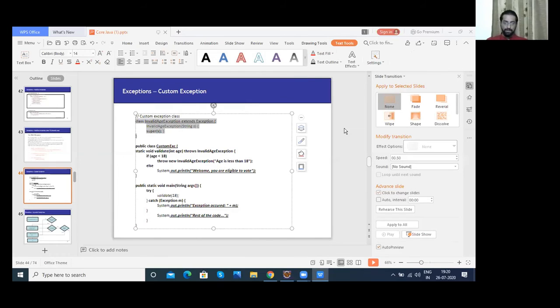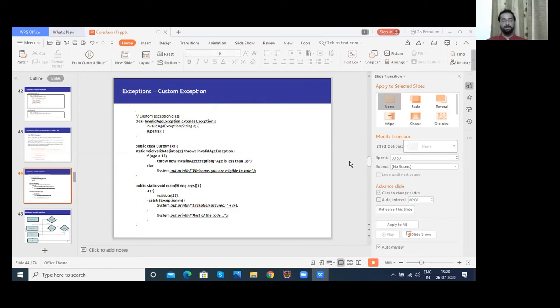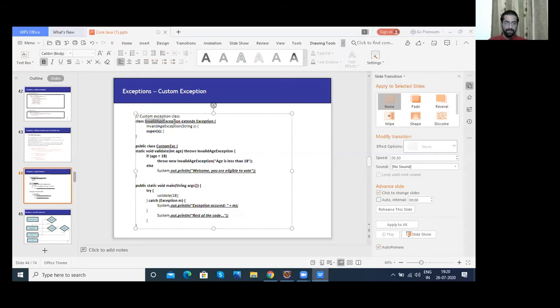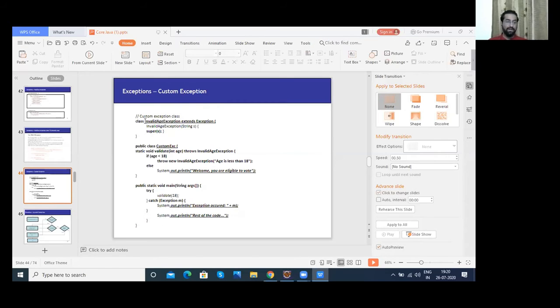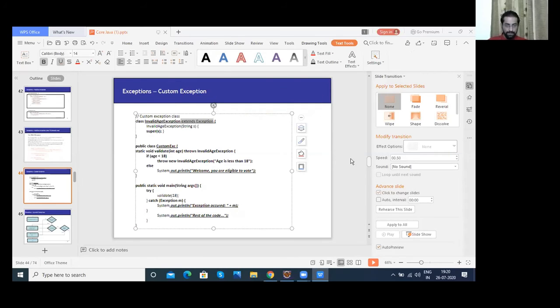So how to write a custom exception? In our case, let's say we were designing an application, a voting kind of application, or a dating app, let's say Tinder or a similar application, wherein we want users to be of at least a minimum age. So age is our defining factor there. So we have to write this invalid age exception. We have to create this user defined exception called InvalidAgeException, and we have to extend the main hierarchy class called Exception class. So this is how it is done.